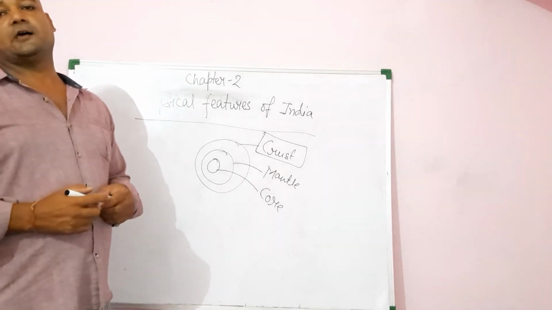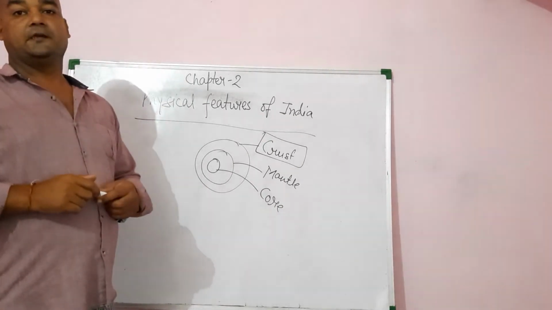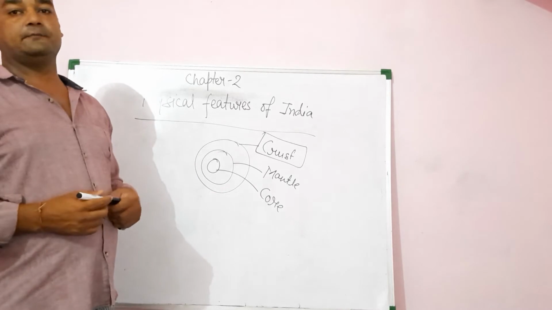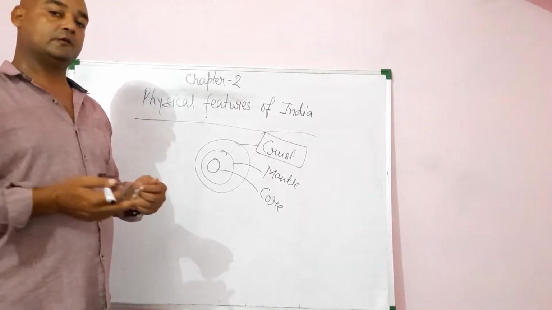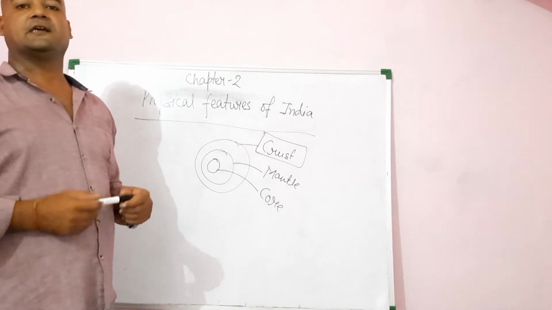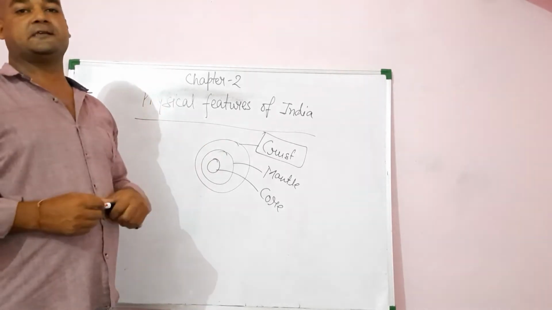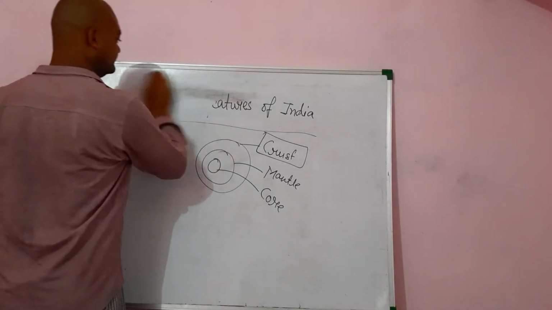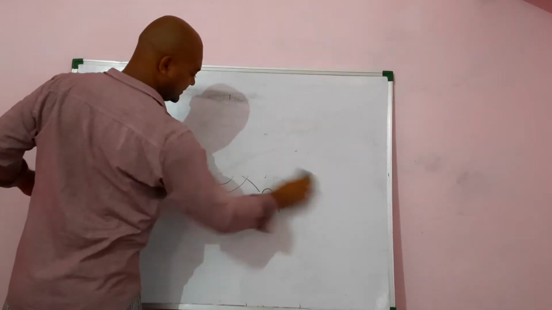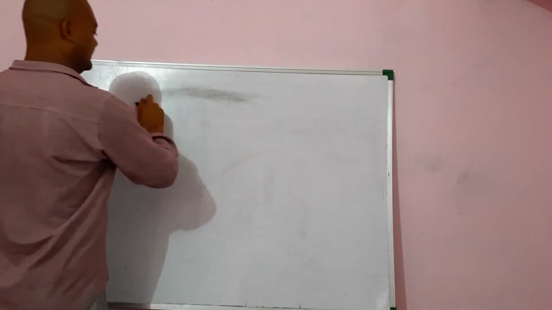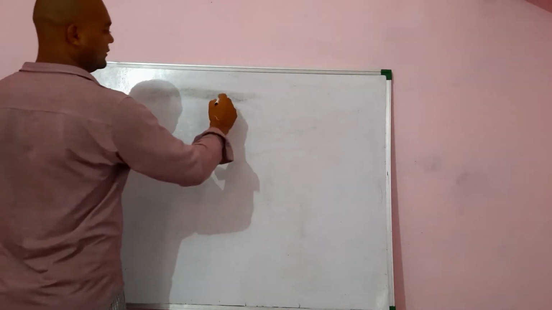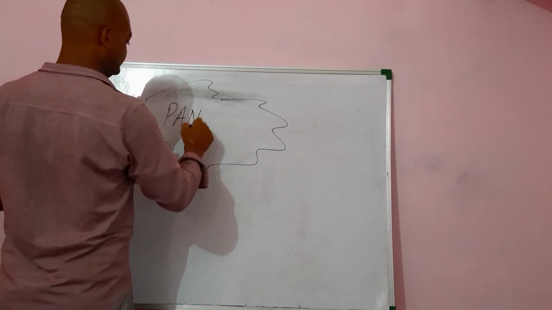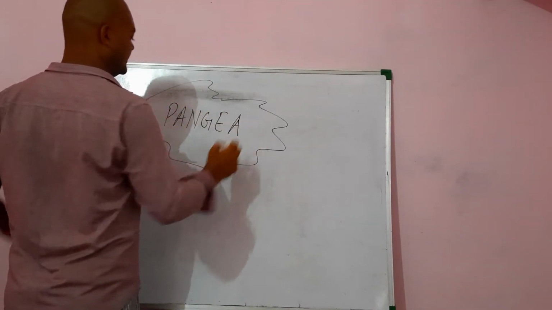But this uppermost layer of the earth is not the same as it is today. In the earlier time, it was totally different. Today we are seeing 7 continents, but in the olden time, this structure was not like that. There were not 7 continents, there was only one supercontinent, and that supercontinent was known as Pangaea.